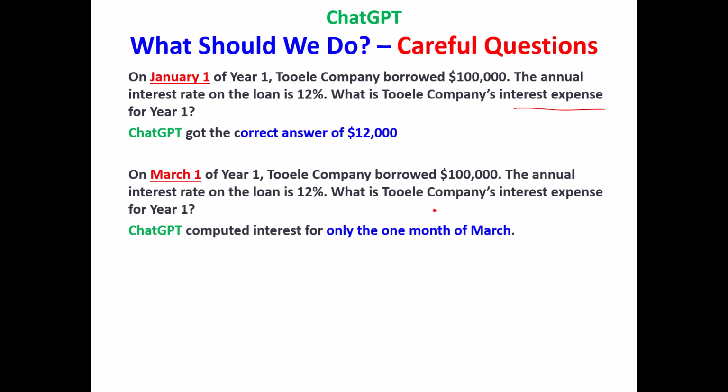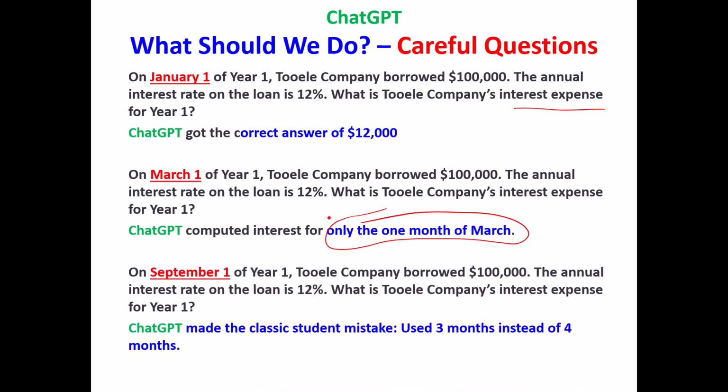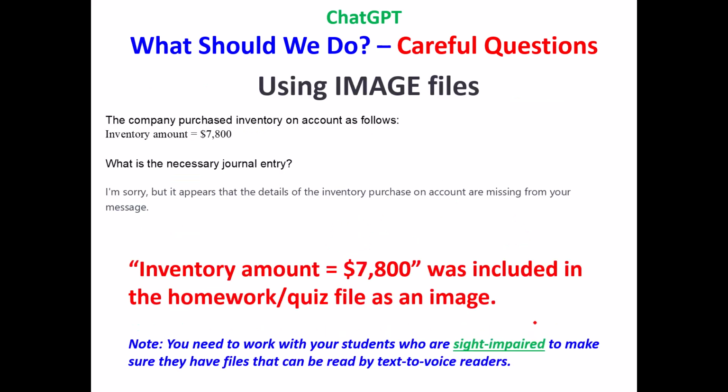Well, ChatGPT got confused and just computed interest for that 1 month of March instead of for the whole year. September 1st, ChatGPT made the classic student mistake and used 3 months instead of 4 months in computing interest expense for the year. So dates in accounting problems seem to confuse ChatGPT, for now, every single time.